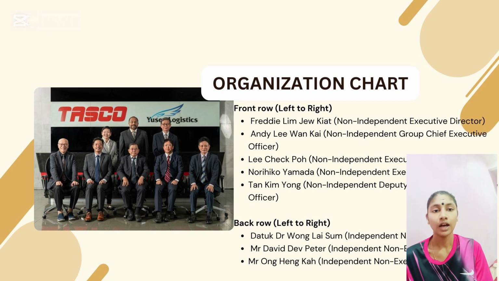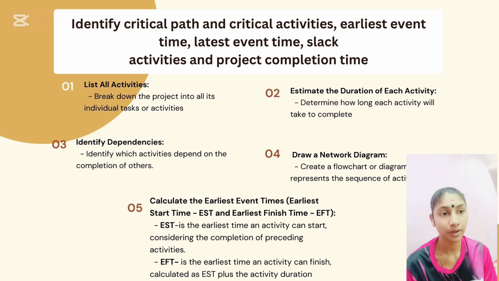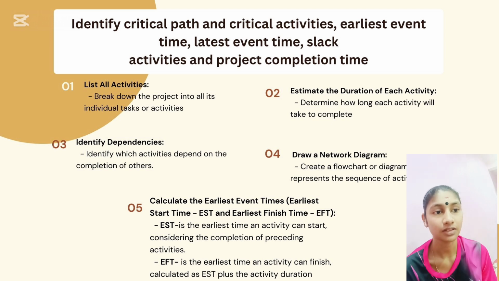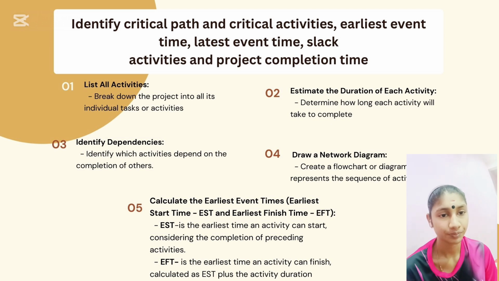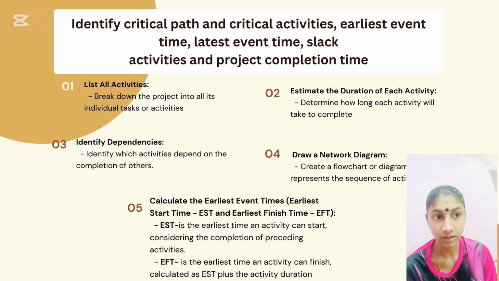So now we go to the identify critical path and critical activities, earliest event time and latest event time, slack activities and project completion time. So first one is I want to explain what is critical path method.